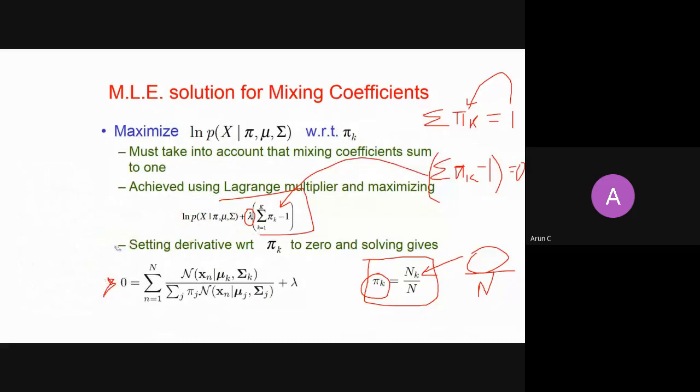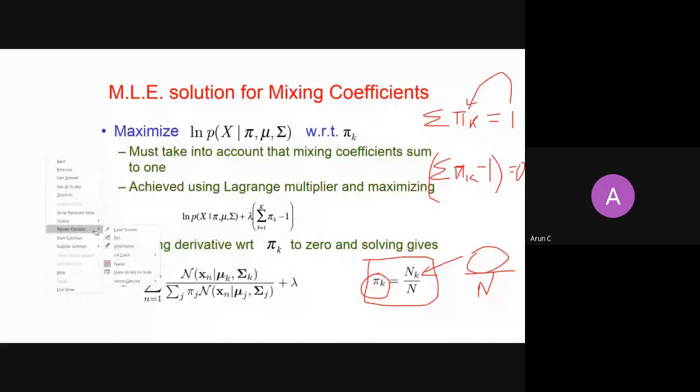Take this objective function and take a derivative with respect to pi k. Because you are taking a derivative with respect to pi k, in this summation only the pi kth term will be active, and because this is a product with lambda, lambda will be left and pi k will reduce to 1.